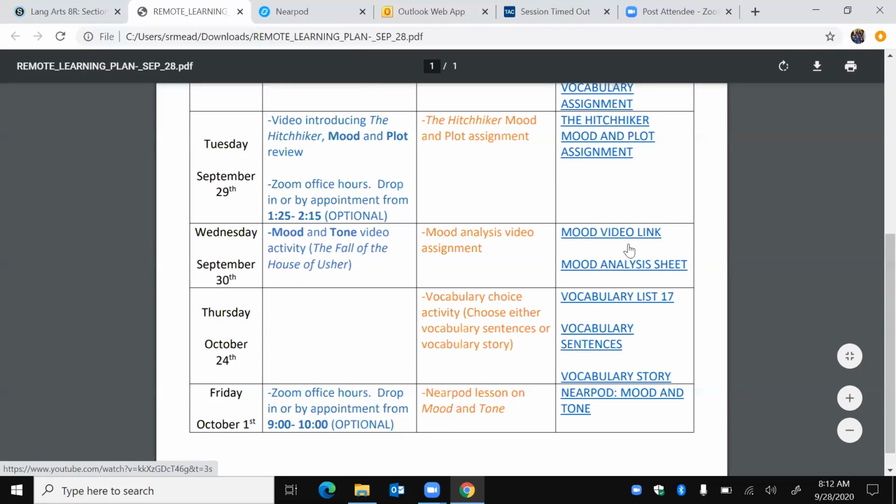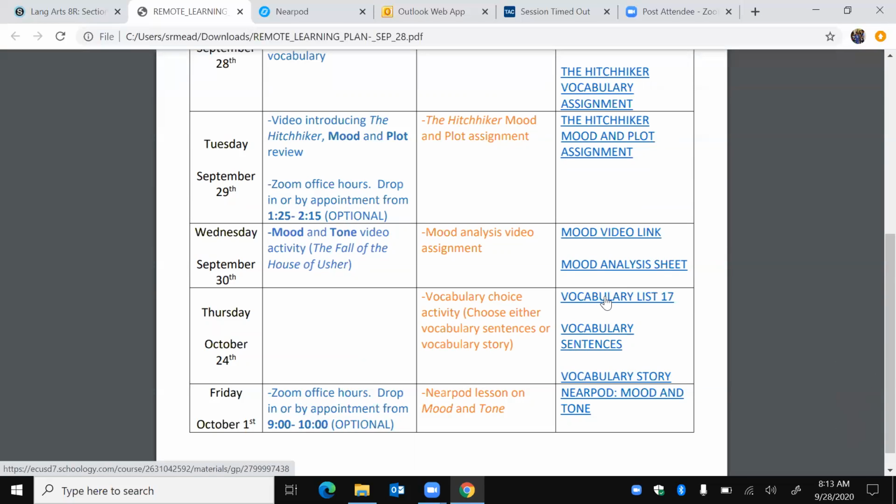So there's a link for everything. There's a video link, just takes you to YouTube, and then that mood sheet. Thursday, no video or anything. We have a vocab choice assignment, which I'll talk about Tuesday. So for our vocab list 17 that we got a couple weeks ago, you guys did the Foursquare with it. I'm going to give you guys a choice to either do vocab sentences or you basically make a story that has all the vocab words. Those are really self-explanatory, so I probably won't take too much time to talk about them. And then Friday, office hours from 9 to 10, if you got questions.